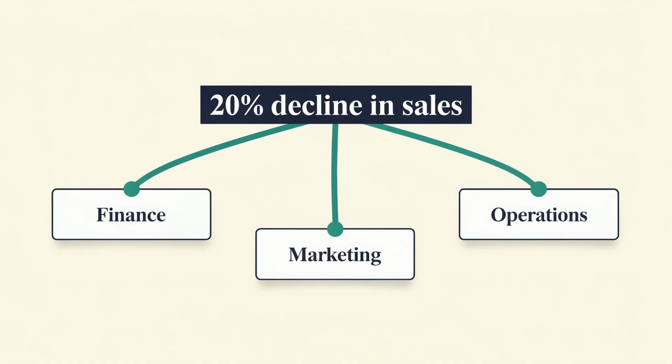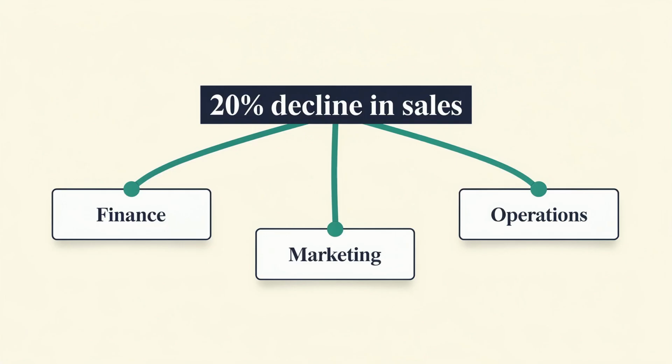A role tells the AI what perspective, expertise, or professional responsibility it should adopt. It's more than just a job title. It defines the professional lens through which the AI views the problem. This choice influences the terminology used, the factors considered, the depth of analysis, and even the tone of the final response. Consider a company with a 20% decline in sales.